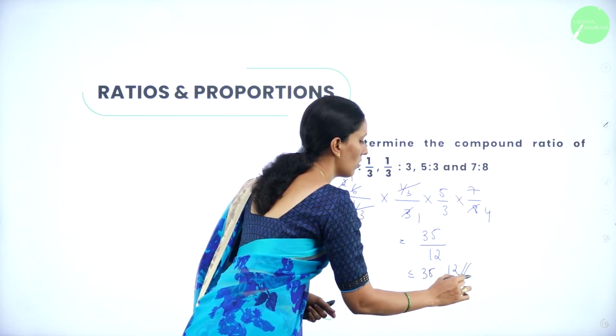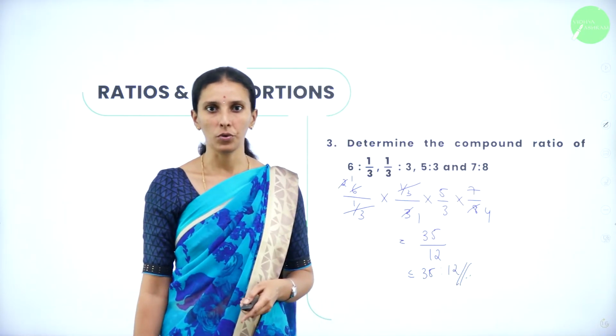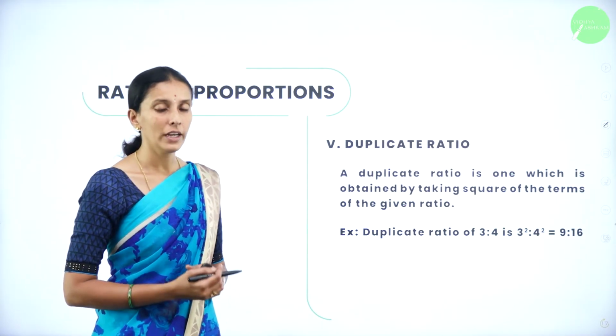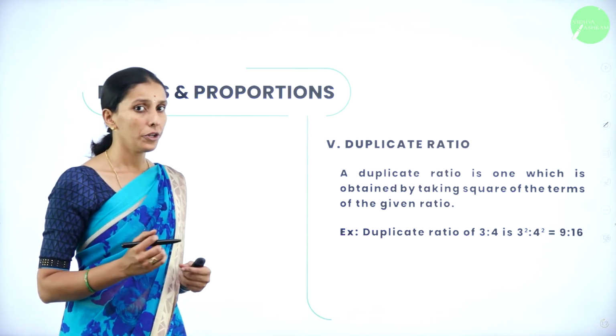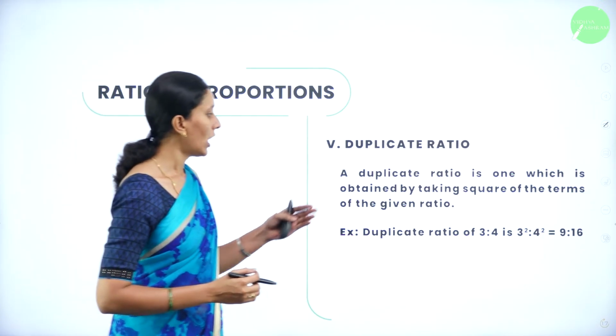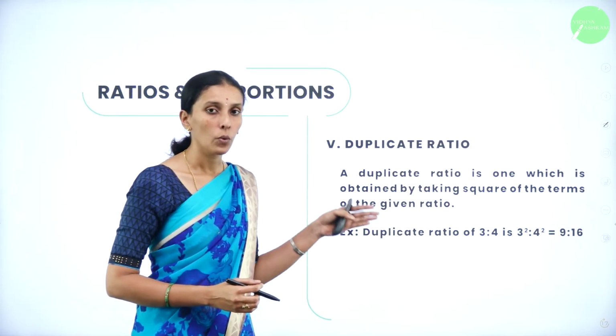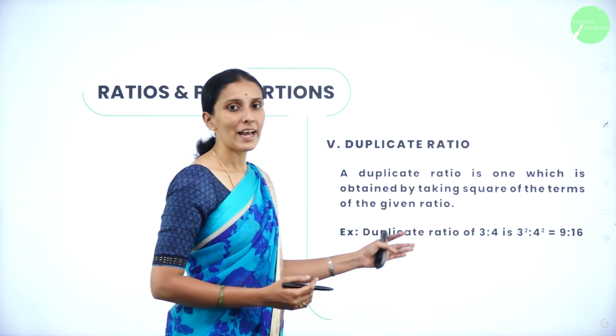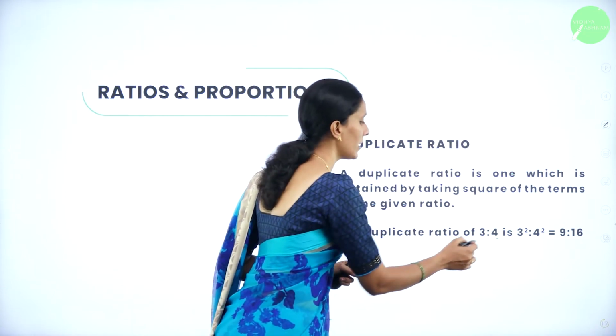35:12. So this is your compound ratio. Next we have one more type of ratio called duplicate ratio. What do you mean by duplicate ratio? A duplicate ratio is one which is obtained by taking the square of the ratio. So here I have taken an example 3:4.